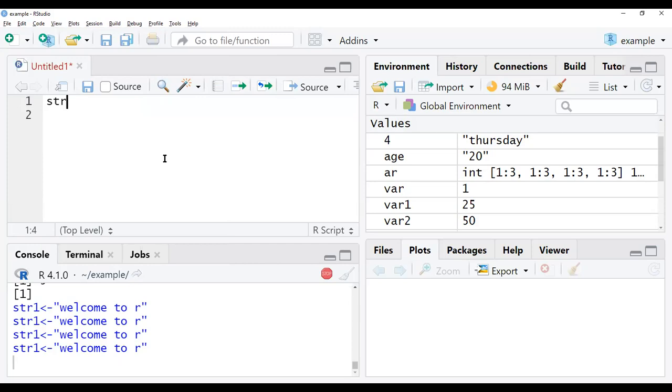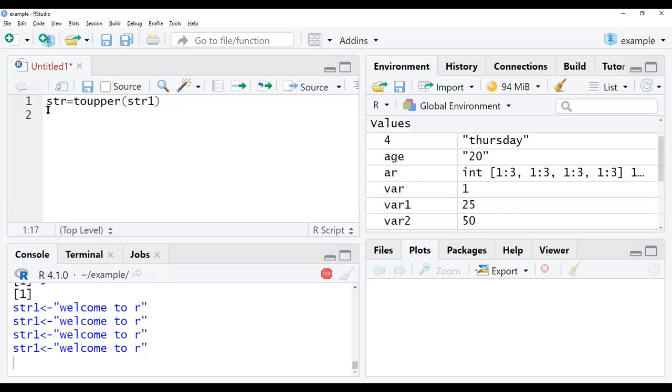So we'll assign some string in a simple format. So I'm taking here one string. To convert to upper or lower cases, we'll do that first. So to uppercase, we'll give this function in this format and give the string. Whatever string we are assigning, we can give over here.